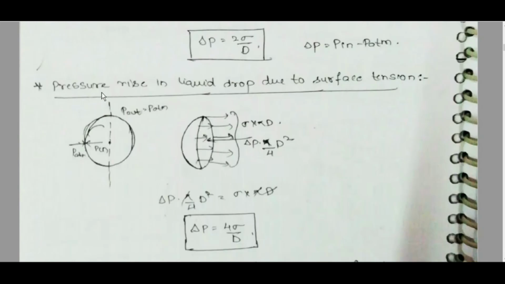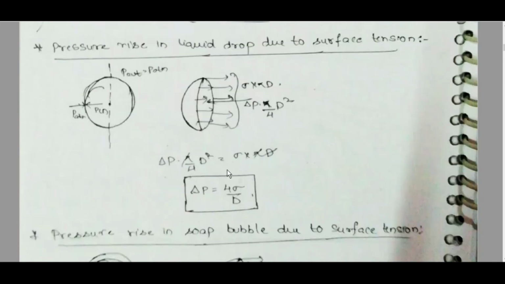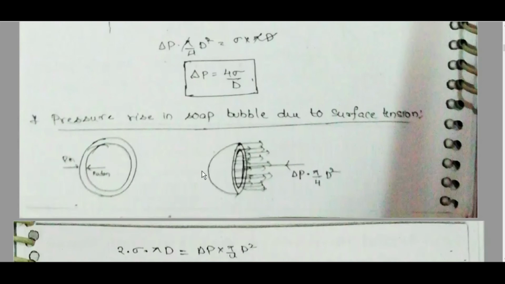Pressure rise in a liquid drop due to surface tension. P out is equal to P atmosphere. Delta P into pi by 4 d square is equal to sigma into pi d, if we cut it into half, where pi by 4 d square is the projected area. Delta P is equal to 4 sigma by d.